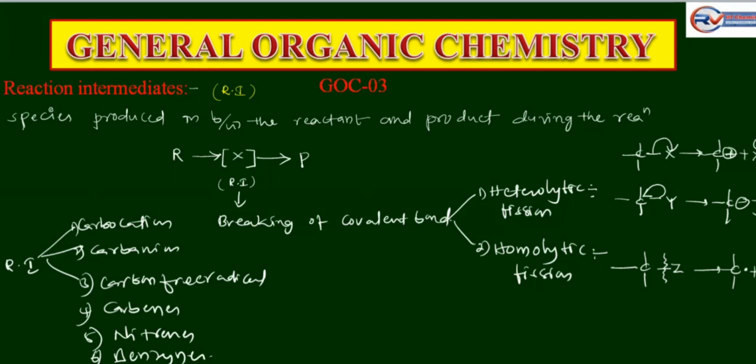Generally, intermediates are formed by breaking of a covalent bond, which is of two types: heterolytic fission and homolytic fission. Heterolytic fission forms ions, homolytic fission forms carbon free radicals. The reaction intermediates are carbocation, carbanion, carbon free radical, carbene, nitrenes, benzynes.